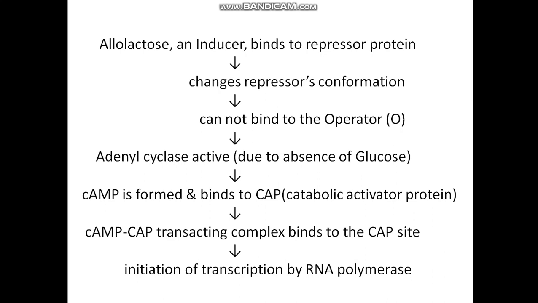At another site, adenyl cyclase is active because glucose is absent, and glucose is the inhibitor of the adenyl cyclase enzyme. This adenyl cyclase converts ATP into cyclic AMP, which binds to the CAP, that is catabolic activator protein, and this trans-acting complex binds to the CAP site and initiates the transcription by RNA polymerase, because now the RNA polymerase can identify the initiating complex and starts the transcription.